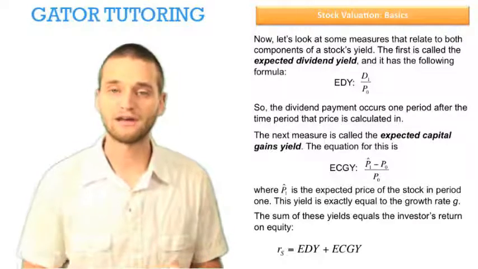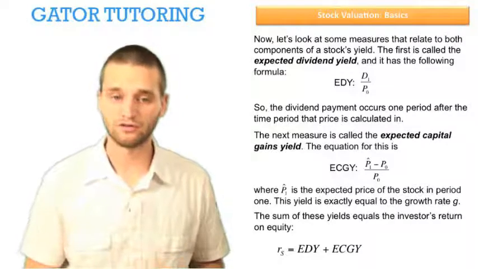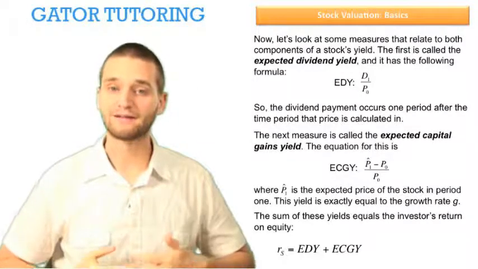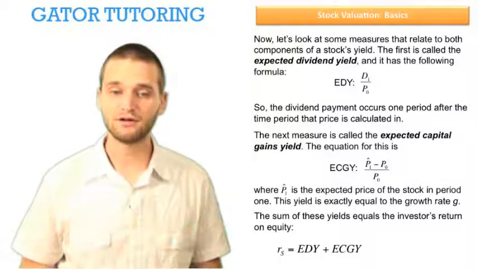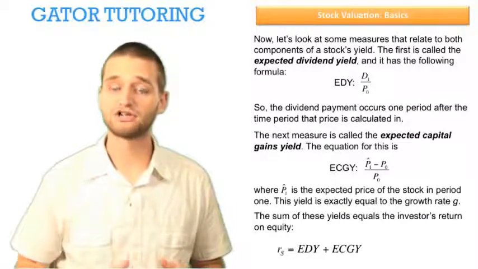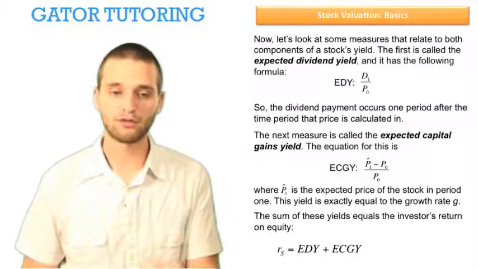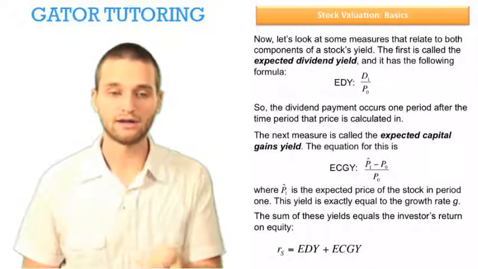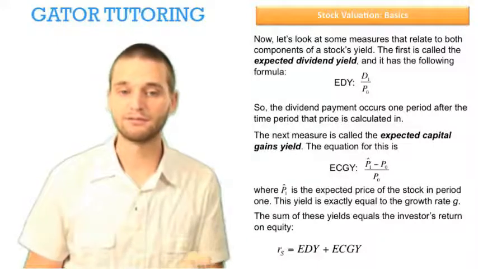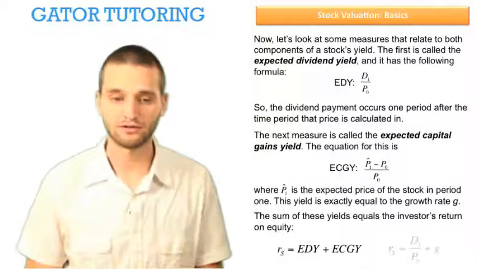But back to this point, since we've defined these two yields in this way, the rate of return on equity is actually equal to the sum of these two things. What you expect to get in dividends over the next year, plus any appreciation of your stock price, which takes account for the growth. And so we can just write the return on equity in this way, the expected dividend yield plus the expected capital gains yield.